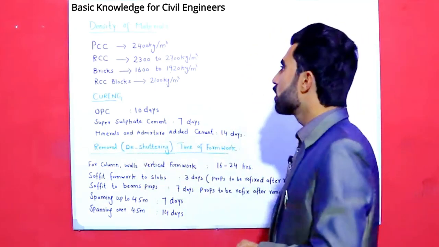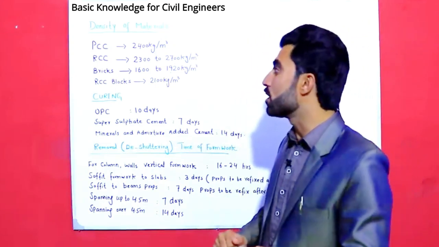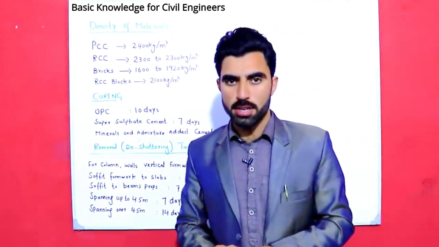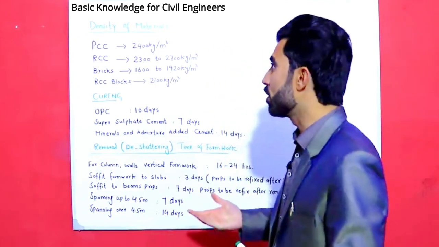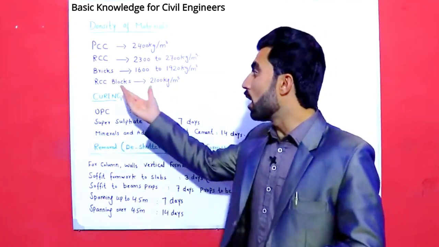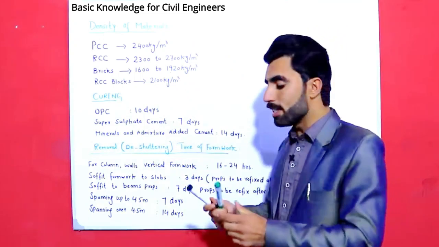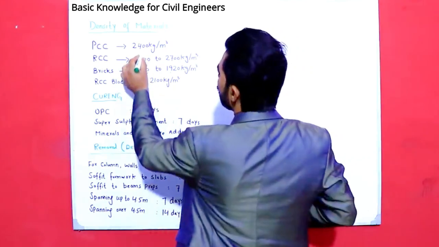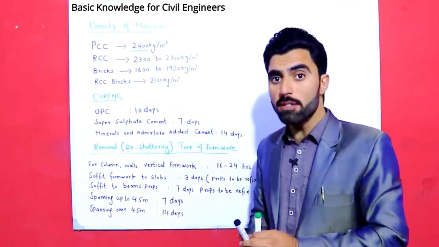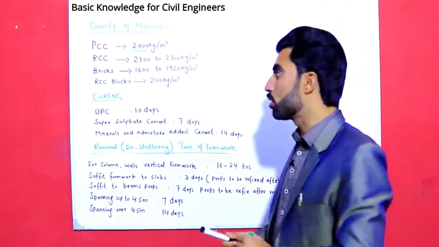Let's start guys. The first one is PCC. What is the density of PCC? Means weight of PCC, plain cement concrete. Many students ask on site from the site engineer, sir, what is the weight of PCC or RCC, brickwork and RCC blocks, etc. So for PCC, plain cement concrete, density is 2400 kg per meter cube. This is the density of PCC. This is standard data which I am discussing in this video.